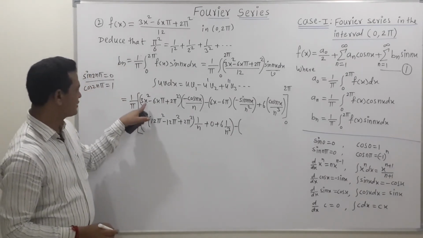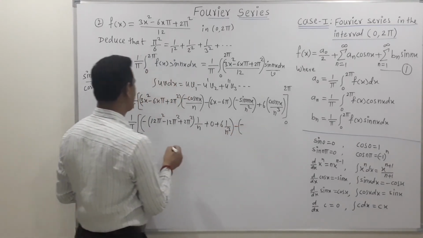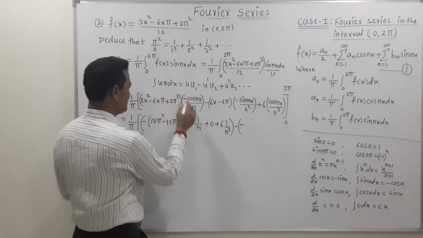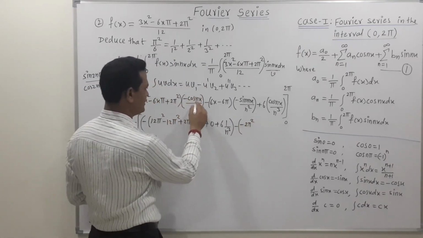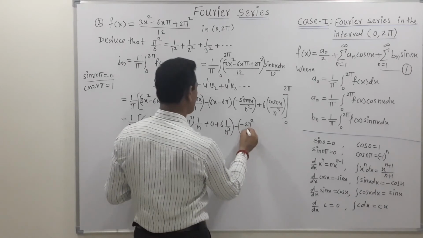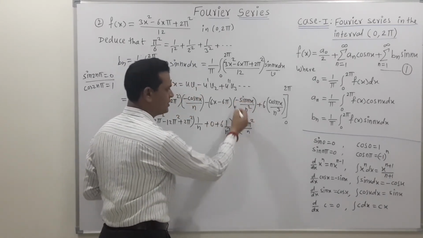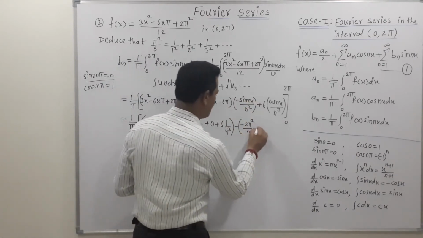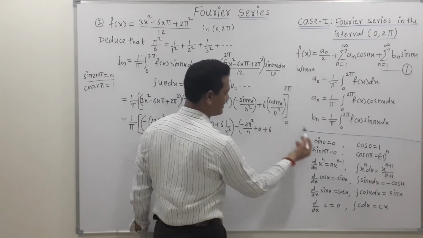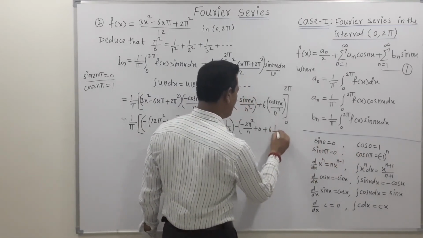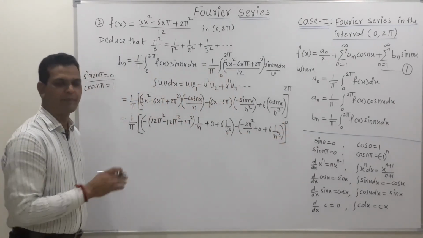So here friends, the lower limit is 0. So all these terms become 0. We can write this as minus. So this is only 2π², then this is 0. So then we get minus 2π² upon n. Then because of sin 0, this second term is 0. So this is 0 plus 6 times, then if we put x equal to 0, this is cos 0. Cos 0 is 1. We get 1 upon n³. So in this way we put the value of the upper limit and lower limit.